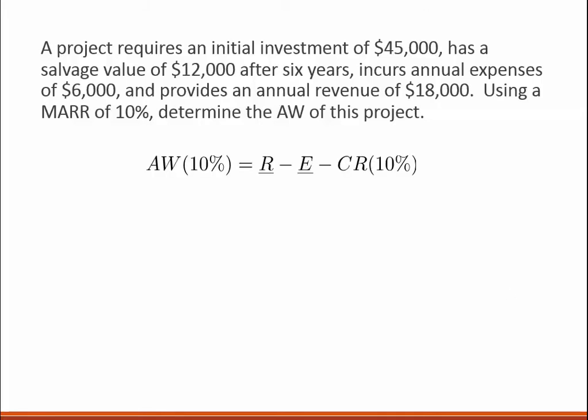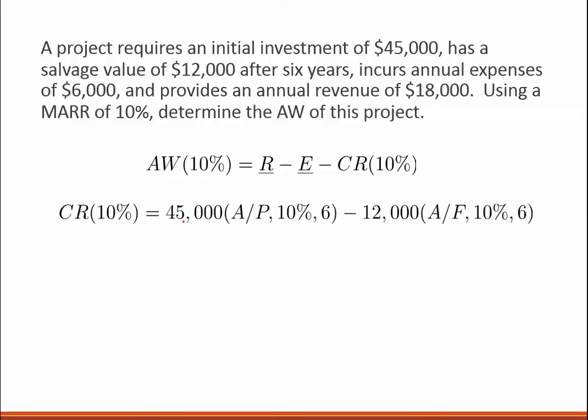So the annual worth at a MAR of 10%, remember R, our revenue, minus E, our expenses, minus our capital recovery, which is really just getting A from, say, P or F or both.